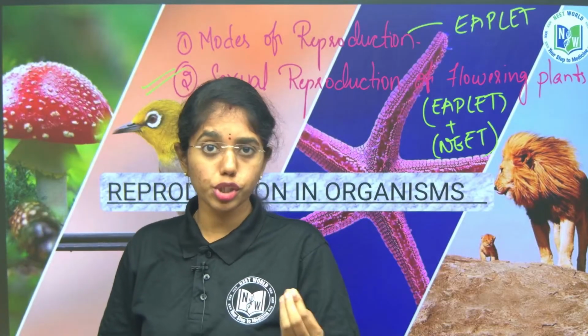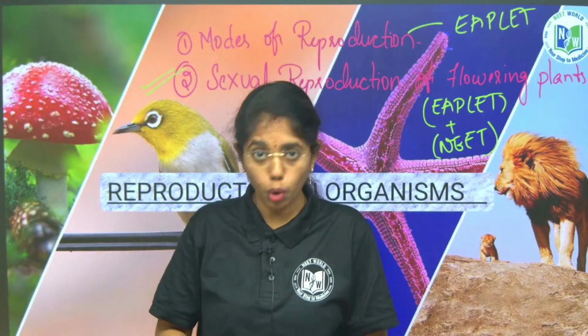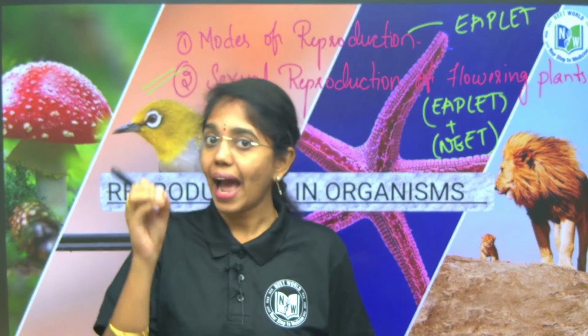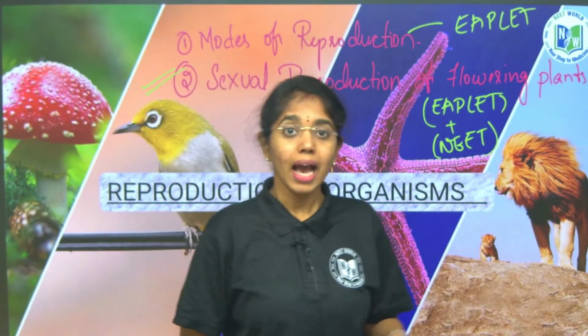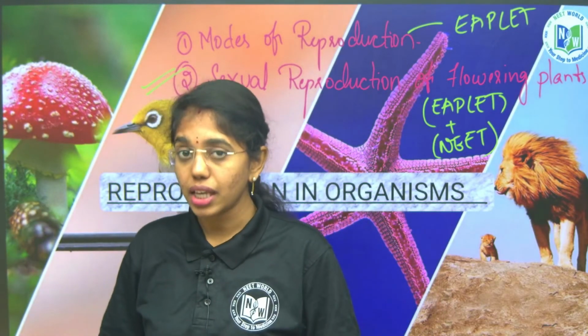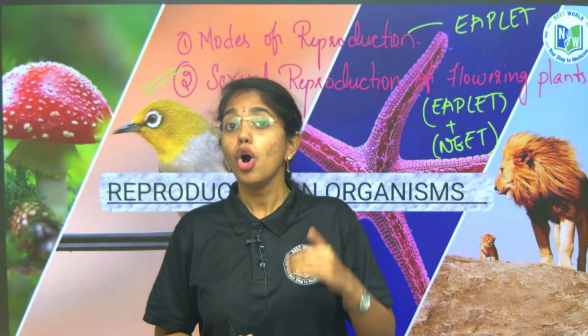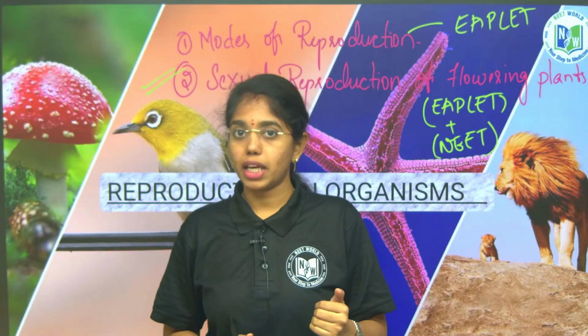Especially in sporulation type of asexual reproduction, we will recall all the different types of spores of both algae and fungi, which are important again. And then under vegetative propagation, we will be addressing the natural methods of vegetative propagation. We will be looking into most of the stem propagations, okay.